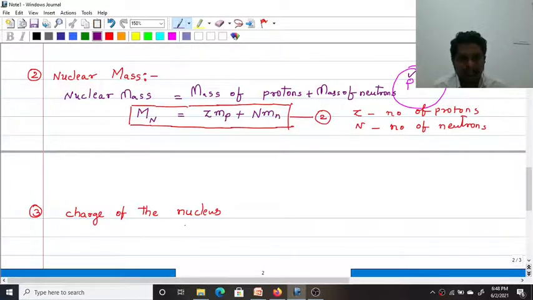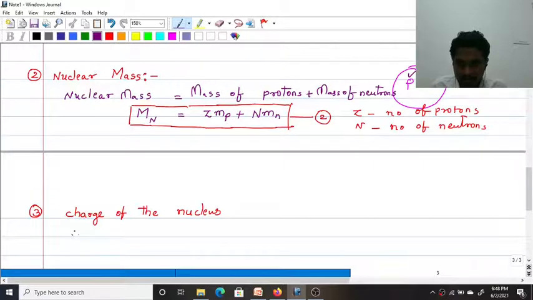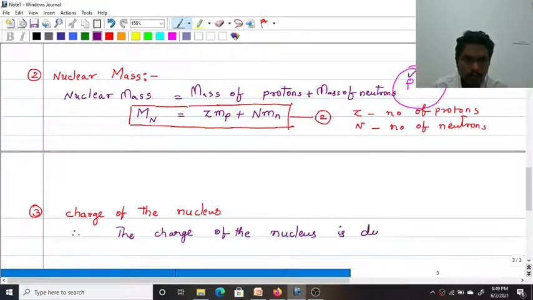So the nucleus has a positive charge because of the protons it contains. Therefore, the charge of the nucleus is due to the number of protons contained in it.